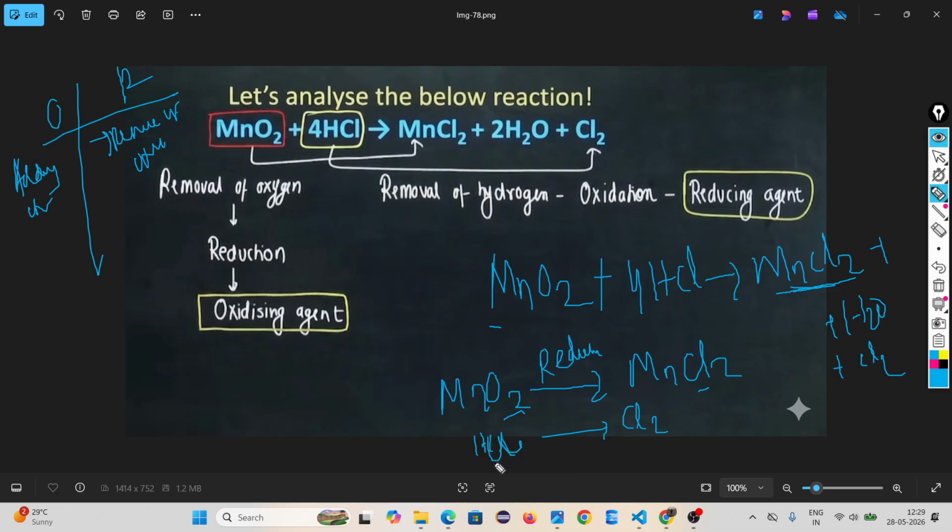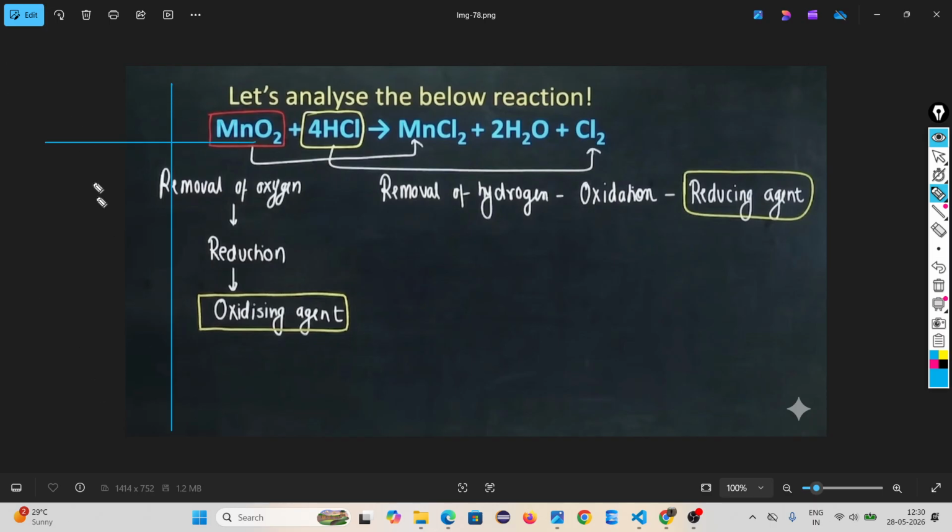Look what is happening. Again you are telling reduction. Removal of hydrogen is called oxidation, and adding of hydrogen is reduction. So here what is happening? Removal or adding? From hydrochloric acid to chlorine, where is the hydrogen on the right hand side? Removing. Okay, don't be confused. First look.